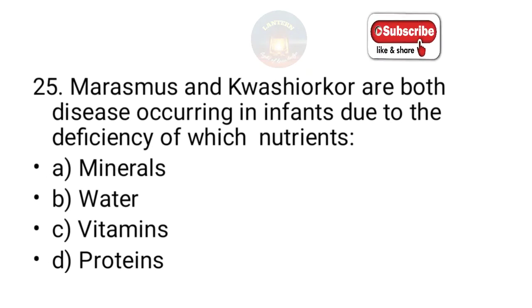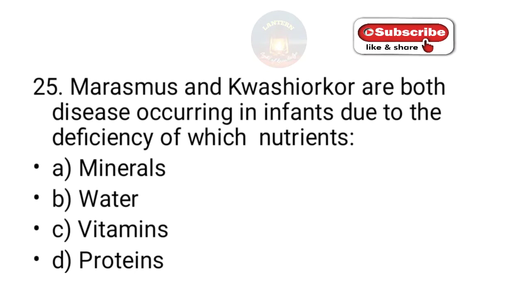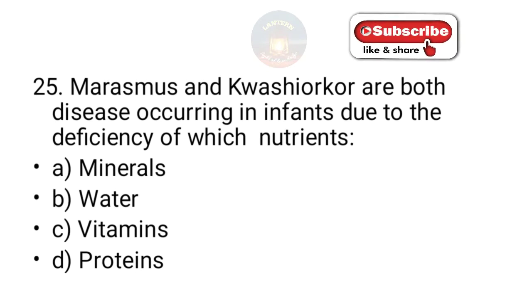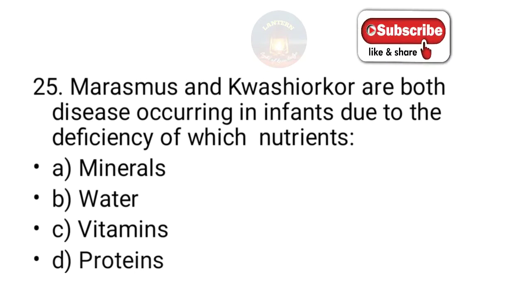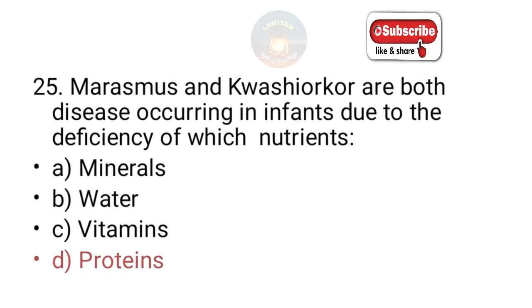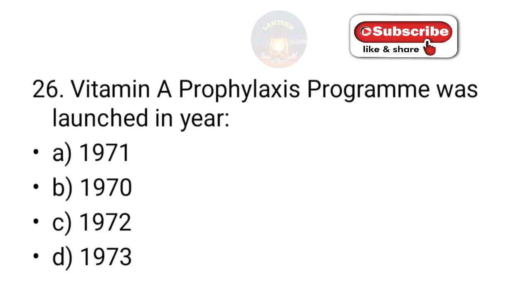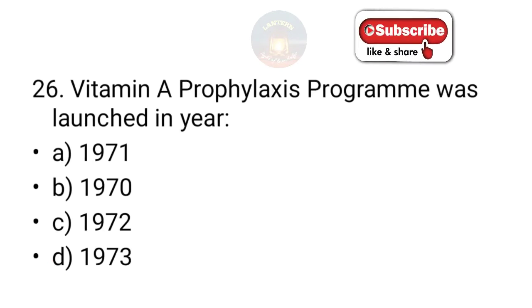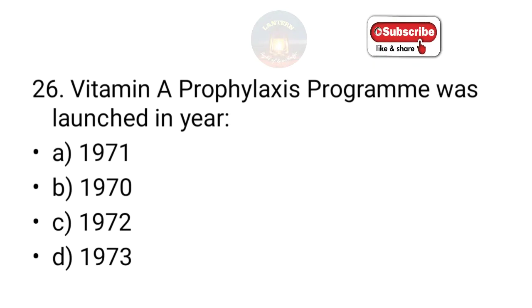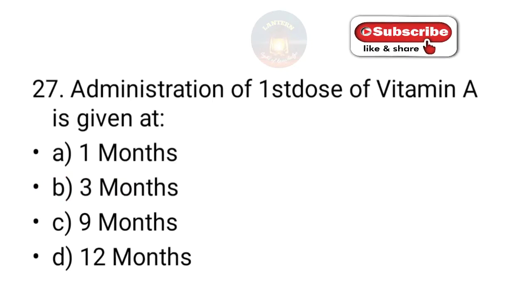Marasmus and kwashiorkor are both diseases occurring in infants due to the deficiency of which nutrients? Minerals, water, vitamins, proteins. We already mentioned it's a protein deficiency disorder. So protein energy malnutrition or protein calorie malnutrition can result in marasmus and kwashiorkor. Vitamin A prophylaxis program was launched in the year 1971, 1970, 72 and 73. So the answer is 1970.